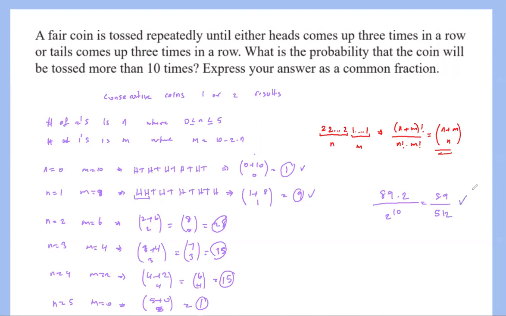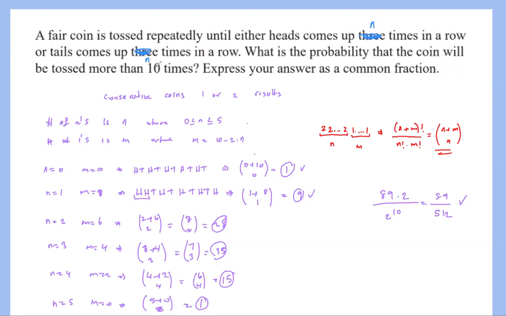So here's my challenge for you. If we use this approach, or any approach you like, as a guide, see if we can get a general expression for the same type of question. So if you have a fair coin toss until either heads or tails comes up some number of times, in this case we said 3, let's say this is n times.